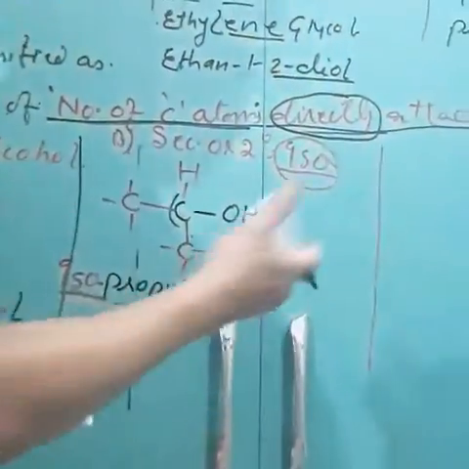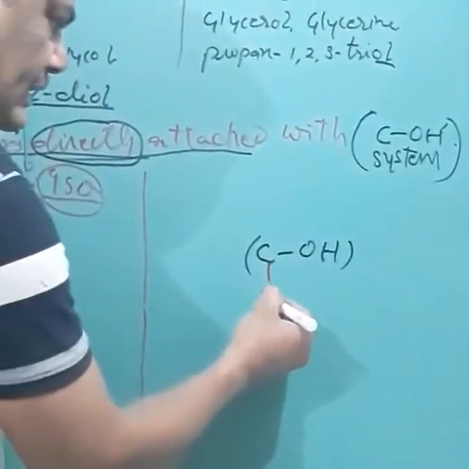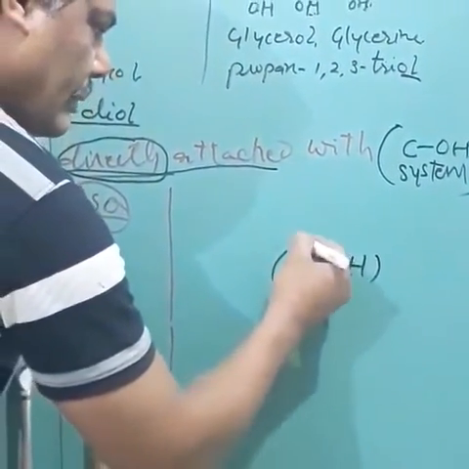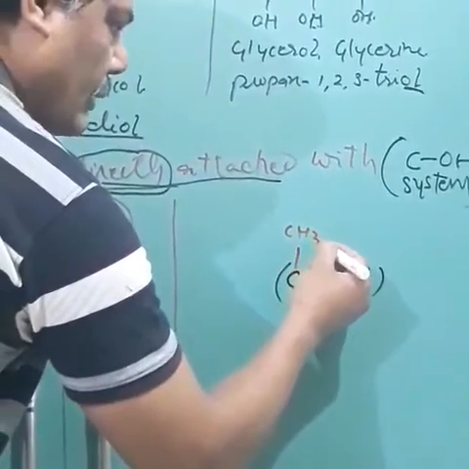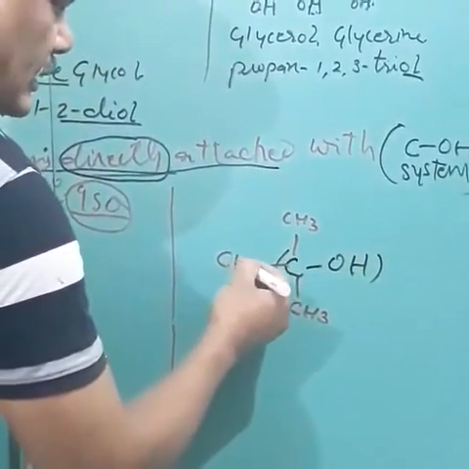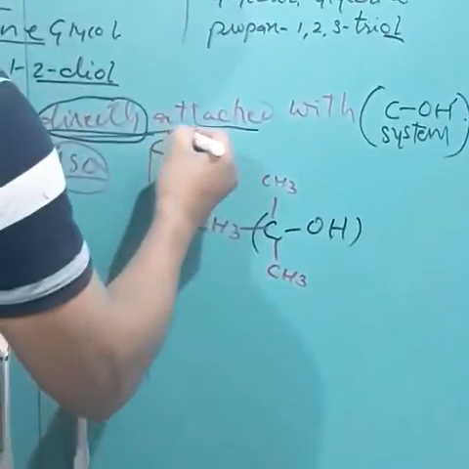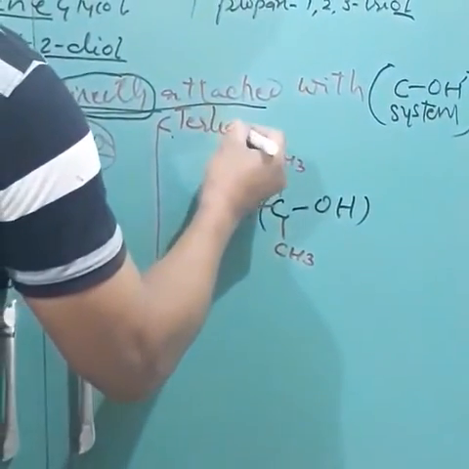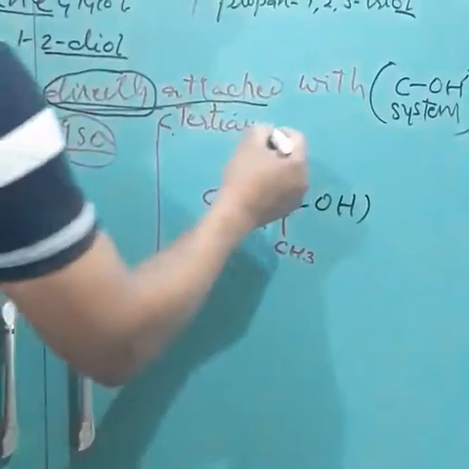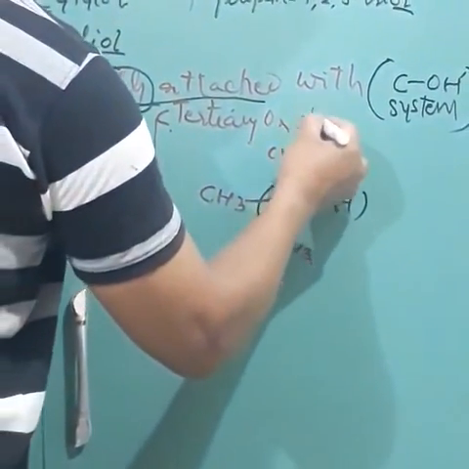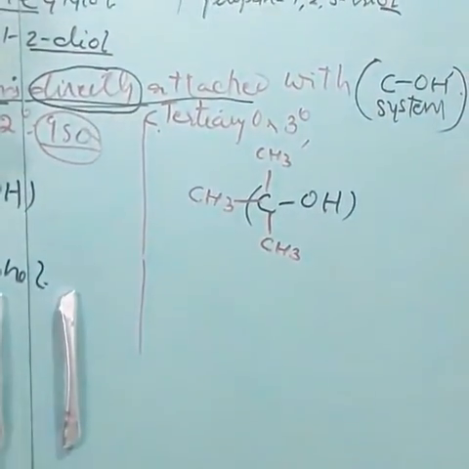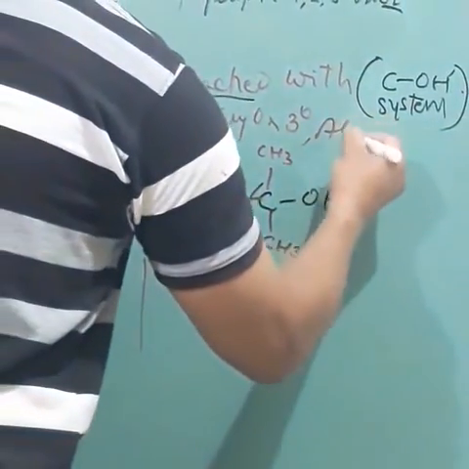Similarly, the third category is, suppose 3 carbon atoms are directly attached. This is 1 carbon atom, this is 2 carbon atoms, and this is the 3rd carbon atom. Then these types of compounds are called tertiary, or we write it 3 degree alcohols.